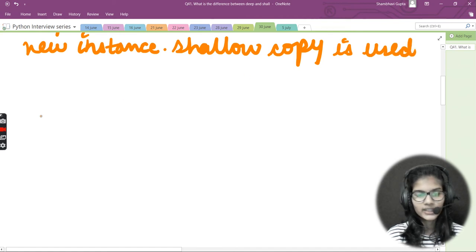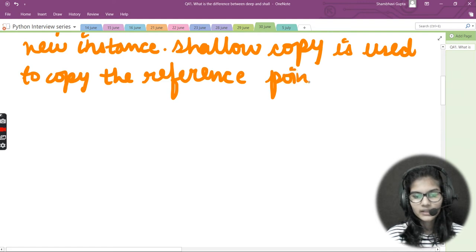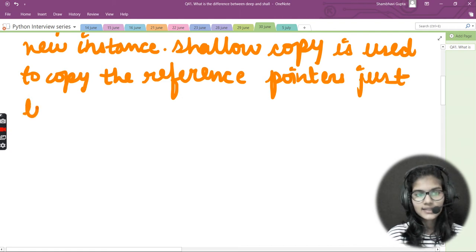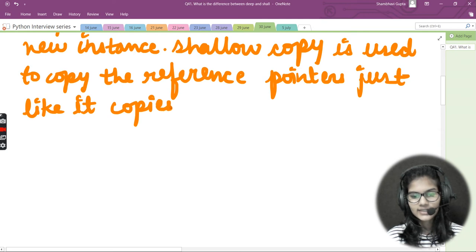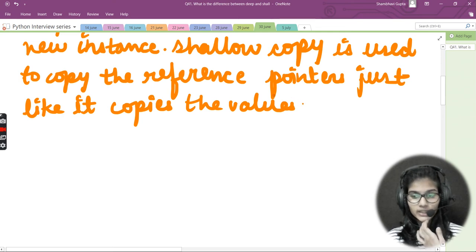to copy the reference pointers, just like it copies the values. So this is basically used for copying. Shallow copy is actually used to copy the reference pointers just like it copies the values. So this is another thing regarding shallow copies.